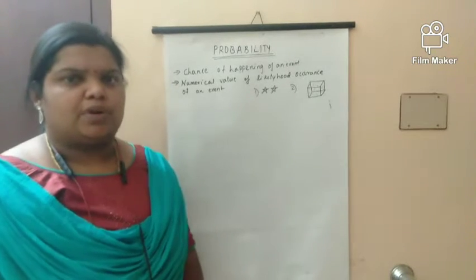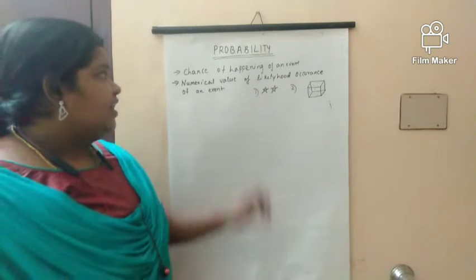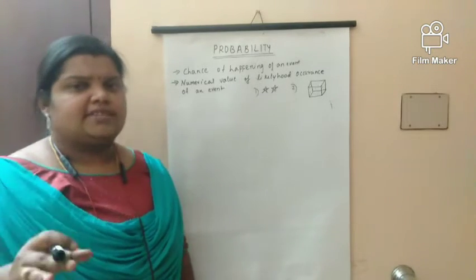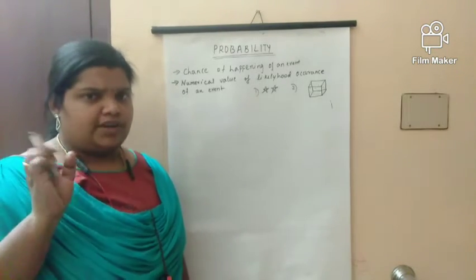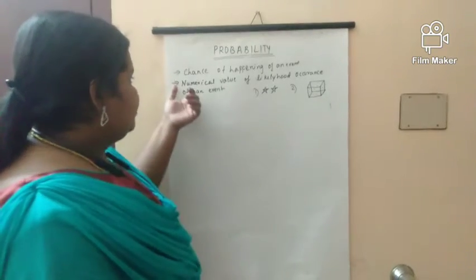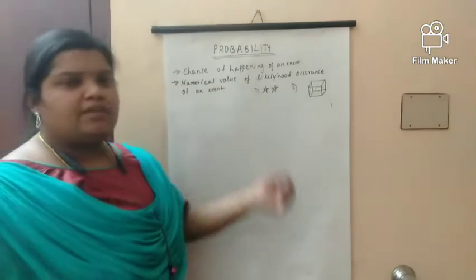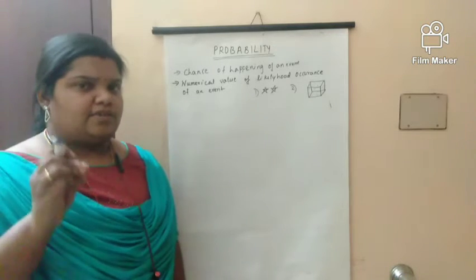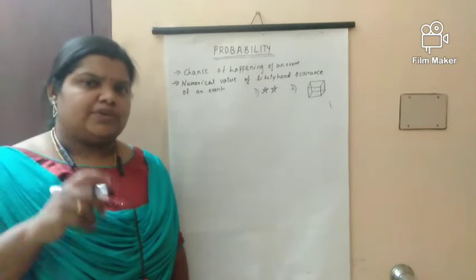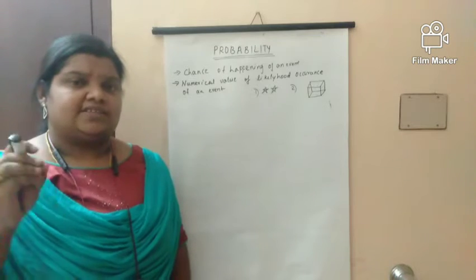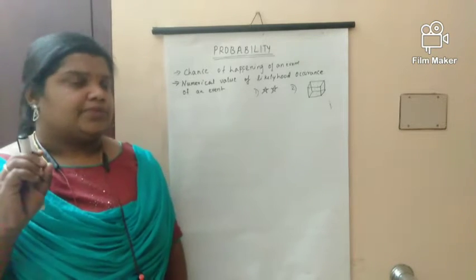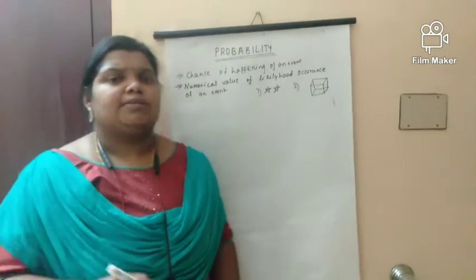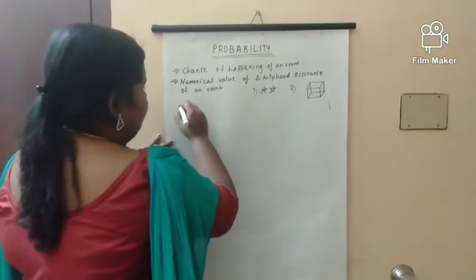Going to study about probability. Probability means it's a chance of happening of an event. Generally we can say that it's a chance of happening of an event. By statistics we can say that it is a numerical value of the likelihood of occurrence of an event, which represents a number value.